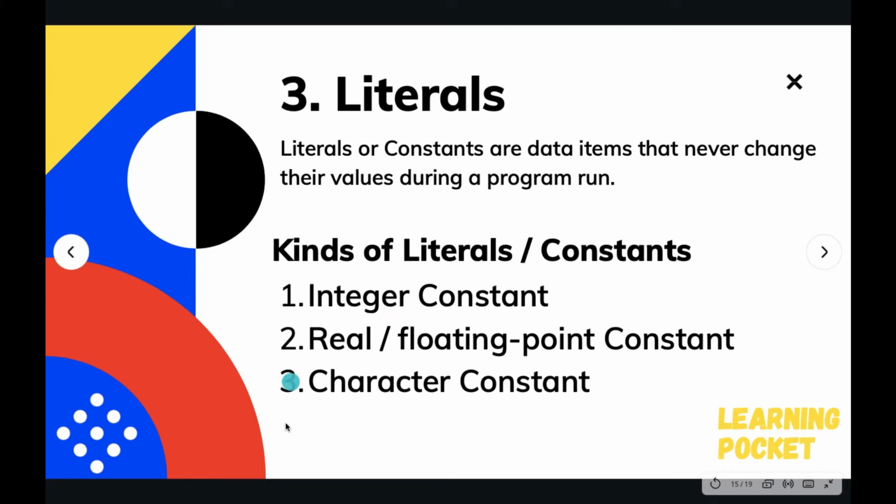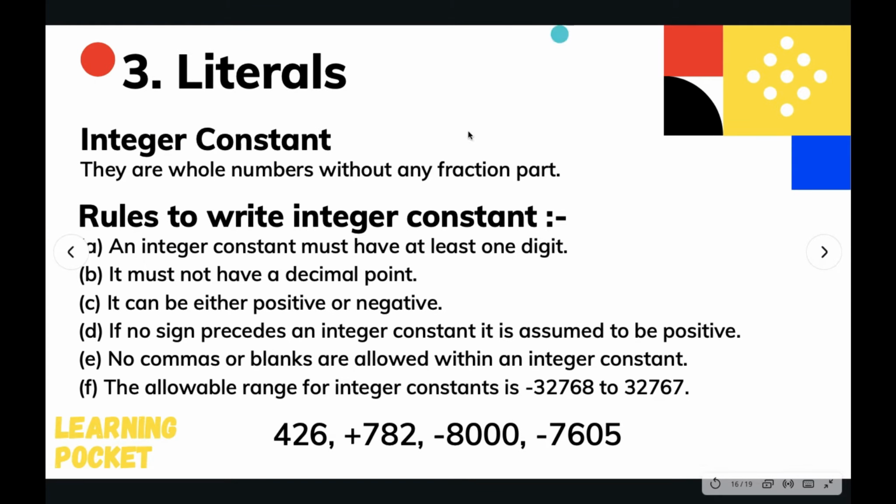In C we have three types of constants, or literals: integer constants, real or floating point constants, and character constants. So let's begin with the integer constant. As its name suggests, it's just the integers. Practically it is integers, not whole numbers.